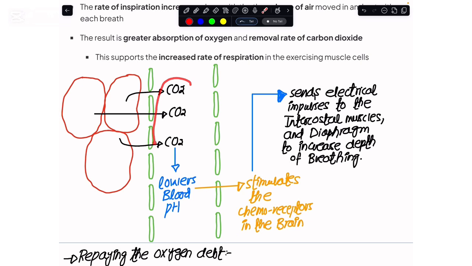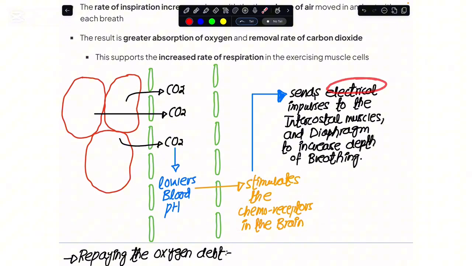Since the carbon dioxide makes the blood pH acidic, the pH of the blood would be lowered, and this lowering of the blood pH is detected by the specialized receptors in the medulla oblongata of the brain, and when they are stimulated, these chemoreceptors in the brain